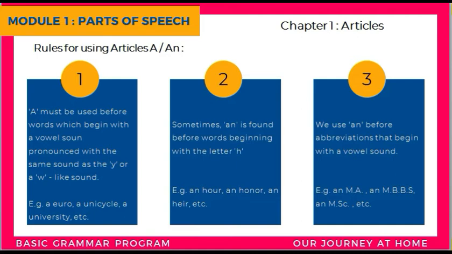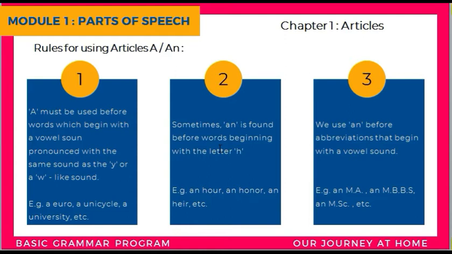Depending on what the school teaches, you have to change your teaching accordingly at home, right? So the first rule is clear. A must be used before words which begin with the vowel sound pronounced same as the y sound or the w sound.